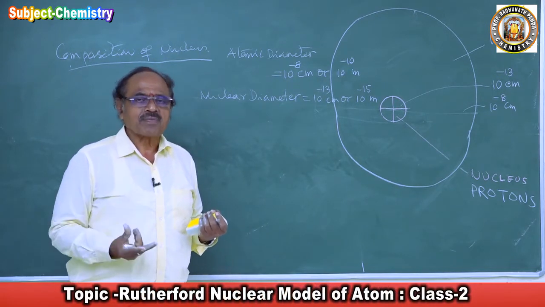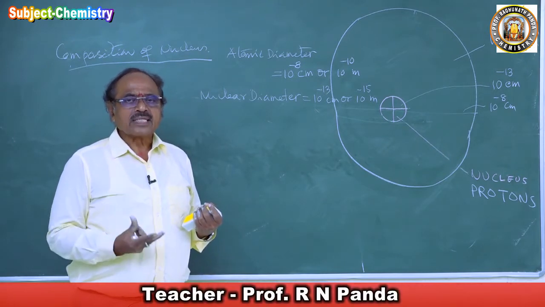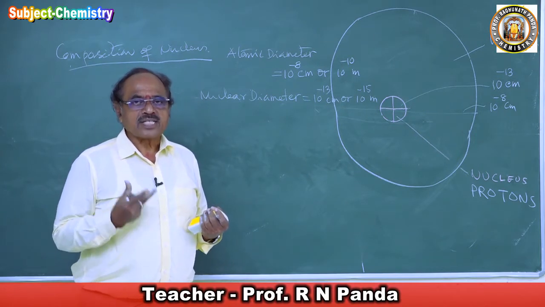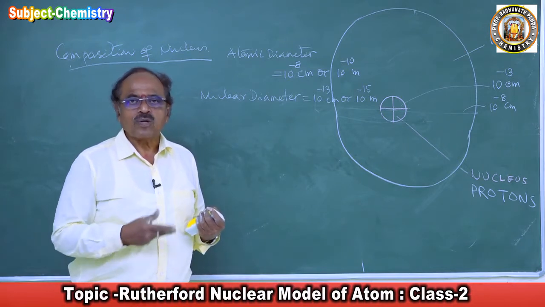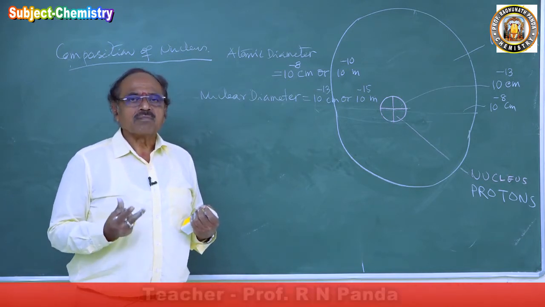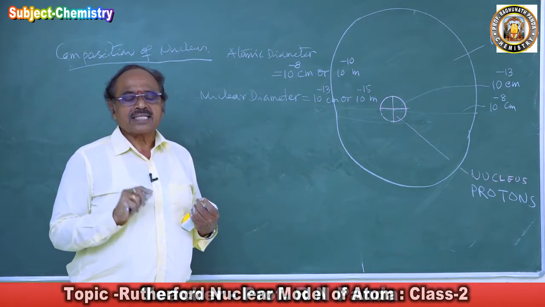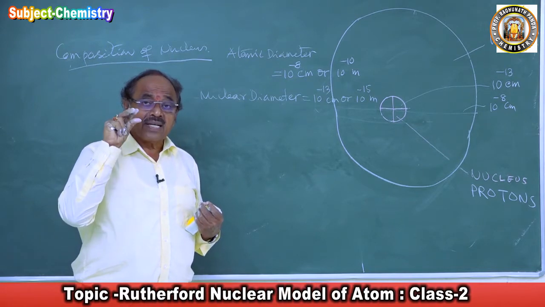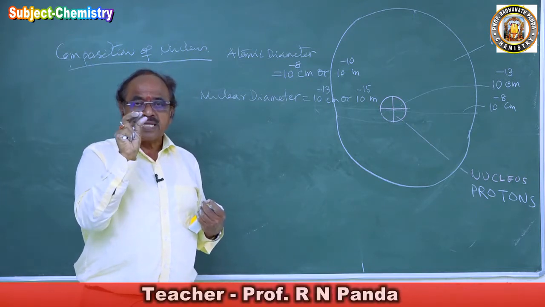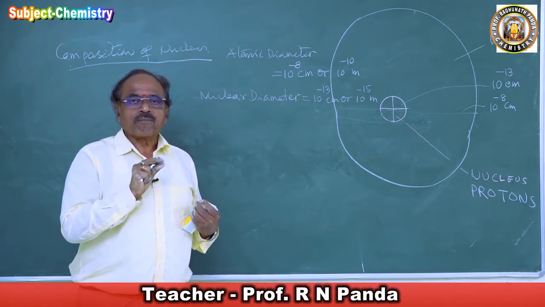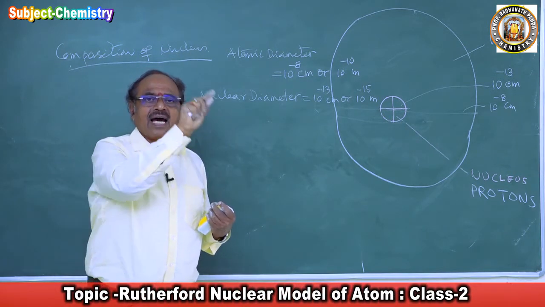Hence, the entire mass of the atom is concentrated at the nucleus, and the nucleus is positively charged. The nuclear charge is equal to the number of protons present in the atom. If you take the gold foil, the gold atom has 79 electrons and 79 protons. So 79 protons are placed in a small space of the gold atom, and there is a hollow space, and he impregnated it with the alpha particles.